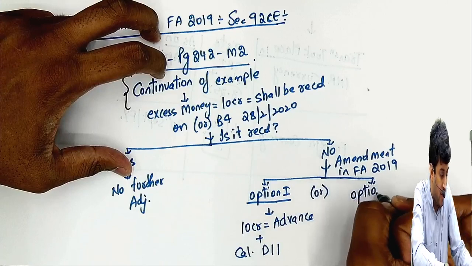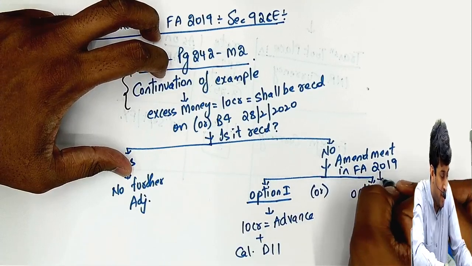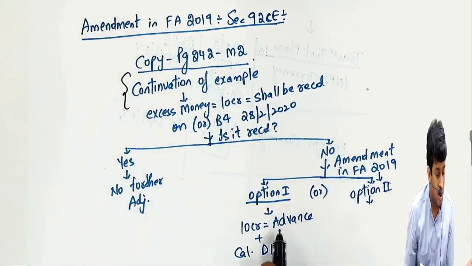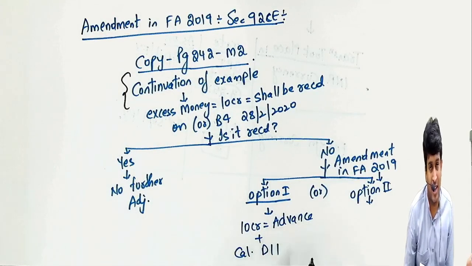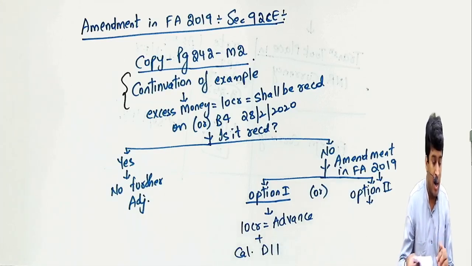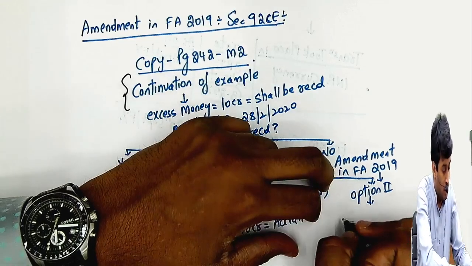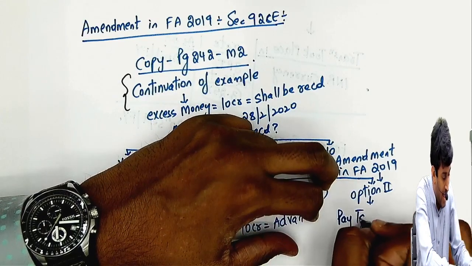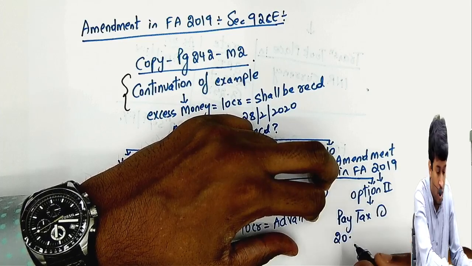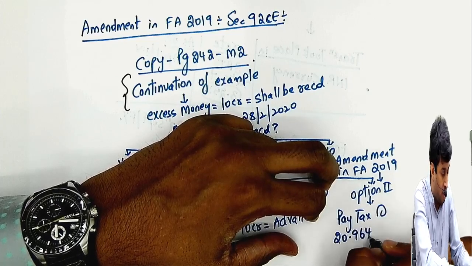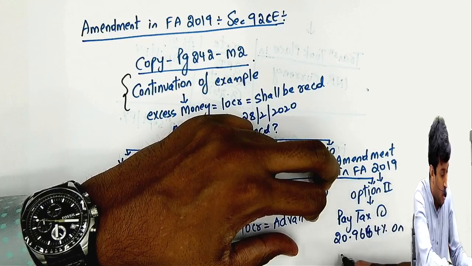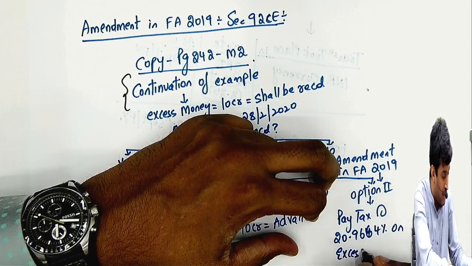the amendment says you have one more option. This is the amendment. The amendment is giving you one more option. Before, we didn't have the option. You have to treat it as advance and calculate DII. Or the amendment says we are giving you one more option. That option is you pay tax at the rate of 20.9664% on excess money